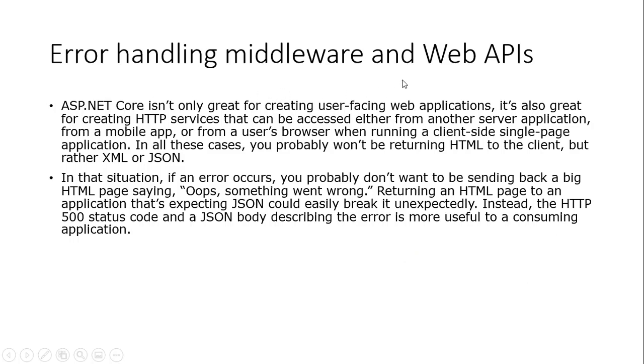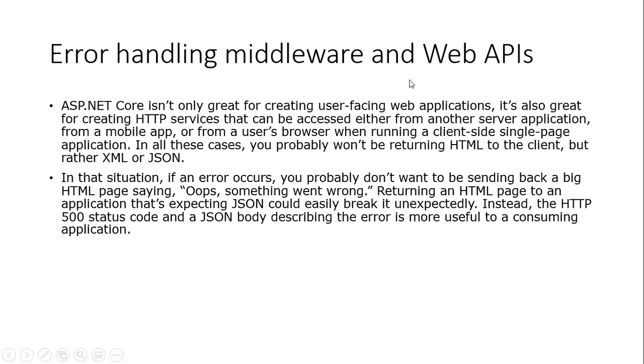Error handling middleware and web APIs. ASP.NET Core is not only great for creating user-facing web applications, it is also great for creating HTTP services that can be accessed either from another server application, from a mobile application, or from the user's browser when running client-side single-page applications.